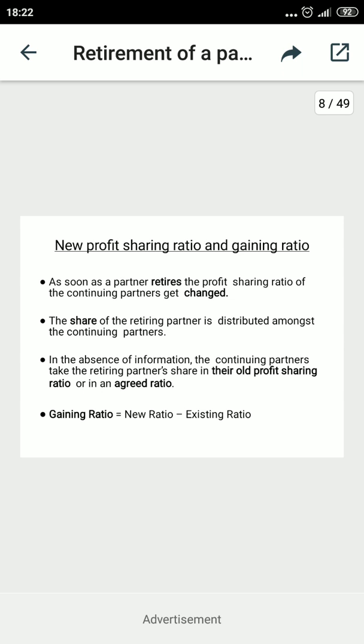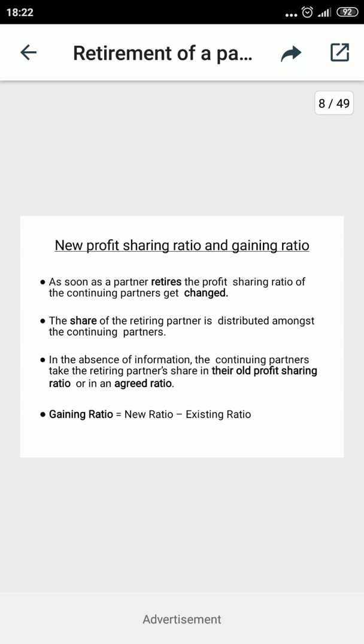Now, in the absence of any information, the remaining partners take the outgoing partner's share in the old profit sharing ratio. But if a ratio is mentioned, any agreed ratio can be applied.